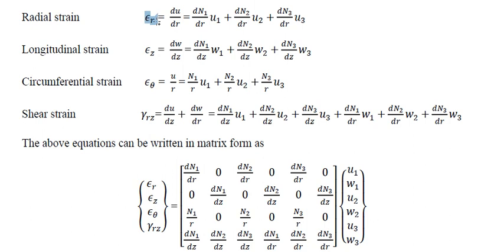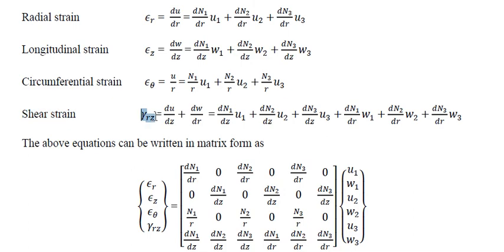Epsilon r is the radial strain, epsilon z is the longitudinal strain, epsilon theta is the circumferential strain. At the same time, I told you there is one more strain, shear strain, which may be the cause of failure in most of the cases, depending on the type of structure, loading, and the constraints provided.